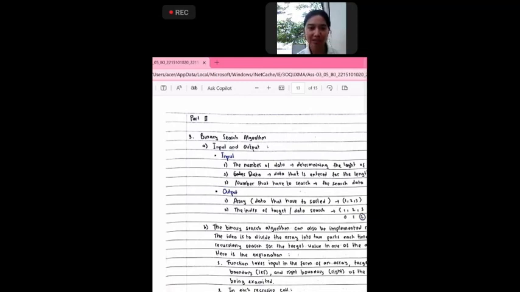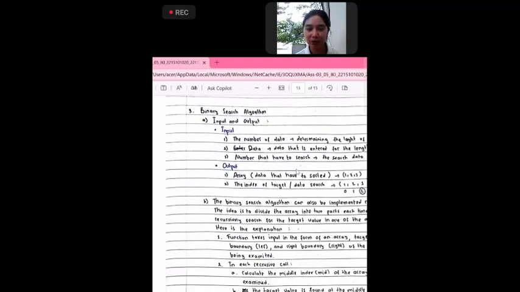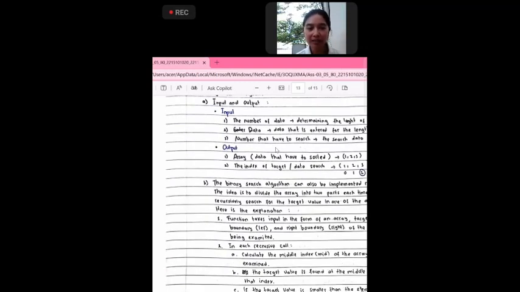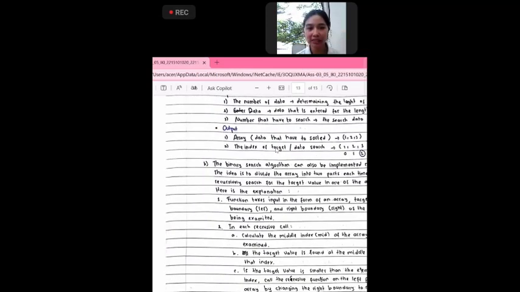Now I will continue to answer part one, number three: the binary search algorithm. What are the input and output of the binary search algorithm? Input. First is the number of data, determining the length of the array. Second is the data, entered for the length of the array. And third is the number that we have to search for. This is the data that we want to find.